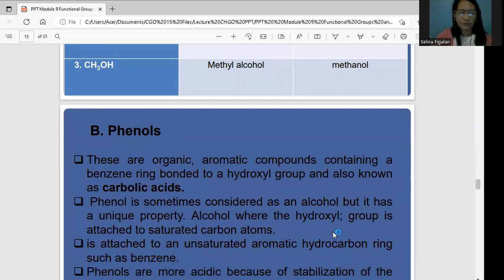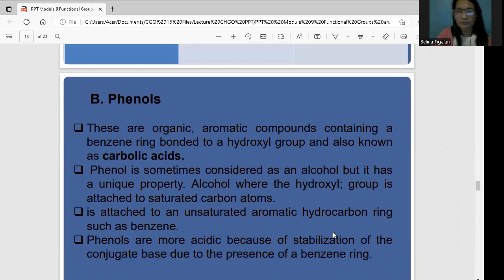How about when you say phenols? So these are organic aromatic compounds. You see there is a mention about saturated. As I have said, there are some alcohols considered as unsaturated, so not only saturated, but others are unsaturated, which means there are single bonds, double bonds, and triple bonds. But here in the phenols, there is an aromatic compound. So there is a benzene ring. Okay, and this is also known as your carboxylic acid.